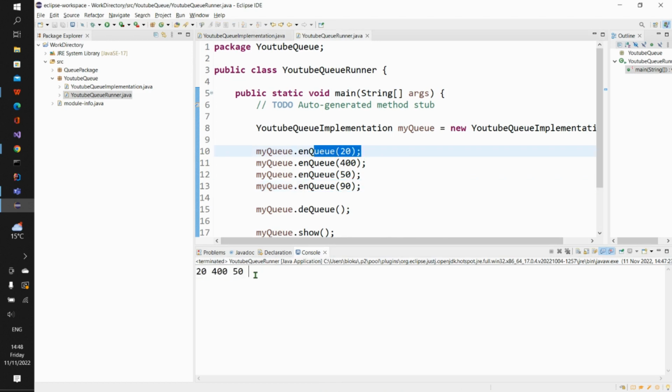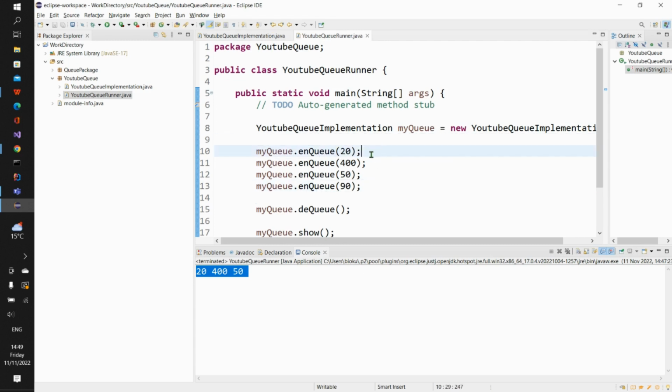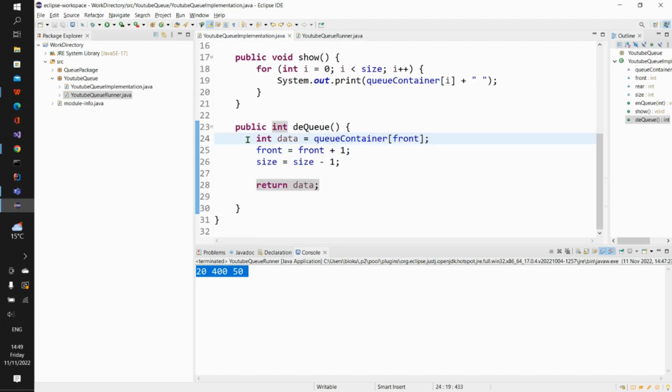You get? So that means even though our code works, it has a little bug inside it. It removes the last element instead of the first element that entered the queue. I hope you understand this explanation. So the quick fix for this bug is that we come back inside this our program here.